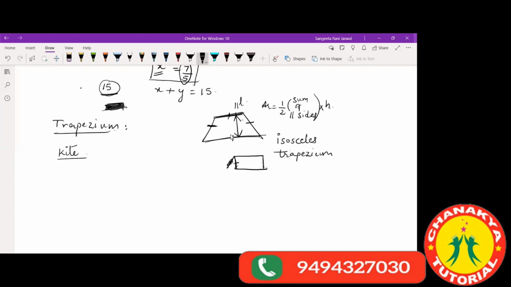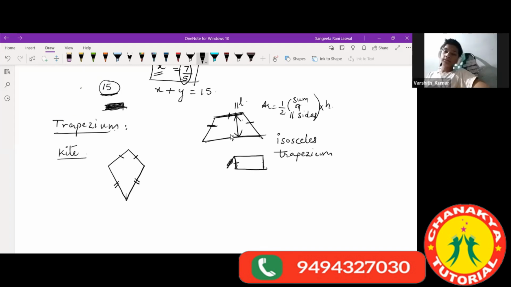Now next is kite. Kite is somewhat like this in shape, right, children? So here you have these adjacent sides equal. These two adjacent sides are equal and these two longer adjacent sides are equal. This is the shape of a kite.